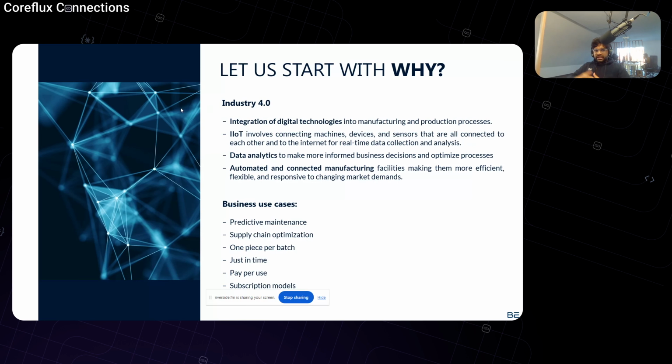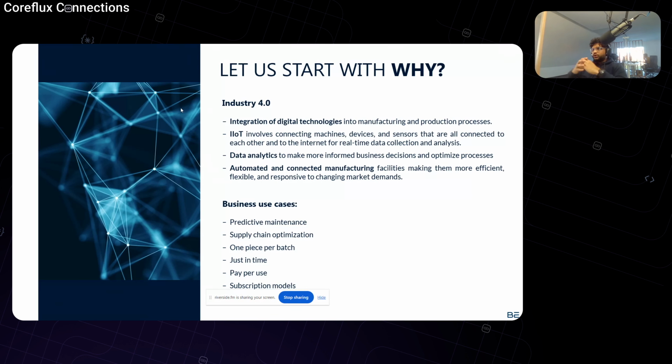To address everyone: to realize the Industry 4.0 use cases, we need data to flow from the factory floor to the cloud with ease. This paves the path for IT and OT integration. These are the concepts being discussed in Industry 4.0: integration of digital technologies, IIoT, data analytics, automated and connected manufacturing.